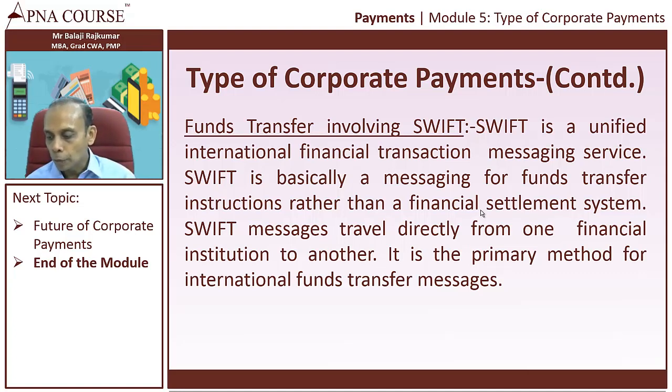The SWIFT code comprises 8 or 11 alphanumeric characters, and the funds transfer instructions are facilitated by SWIFT. It is basically a messaging service for funds transfer instructions rather than a financial settlement. There is no financial settlement in SWIFT, but messages are sent across financial institutions, and that ensures the funds are transferred. SWIFT messages travel directly from one financial institution to another, and this is the primary method for international funds transfer messages.